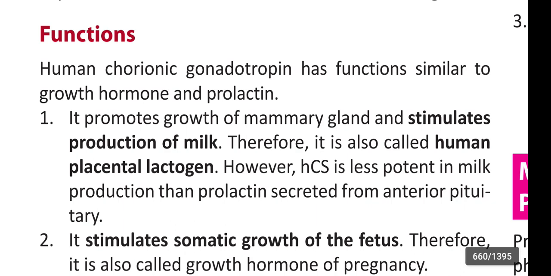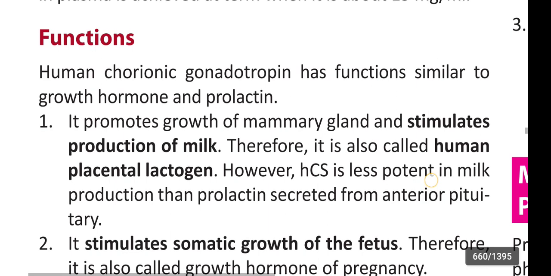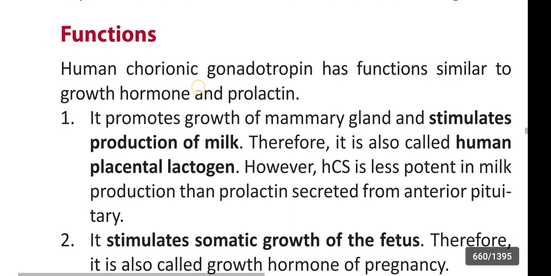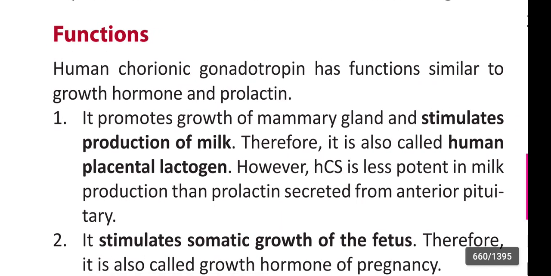Human chorionic somatotropin has functions similar to growth hormone and prolactin. It promotes growth of mammary gland and stimulates the production of milk. Therefore, it is also called human placental lactogen. However, HCS, human chorionic somatotropin, is less potent in milk production than prolactin secreted from the anterior pituitary.